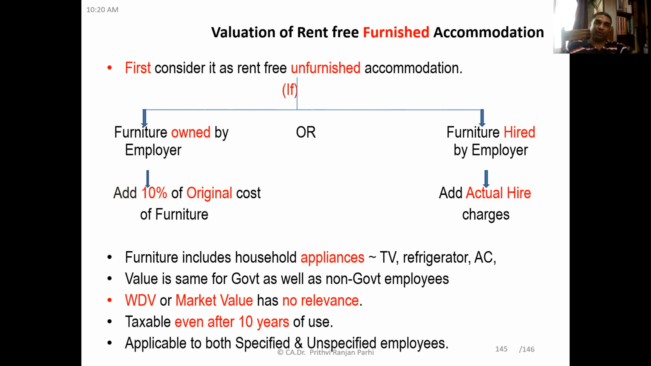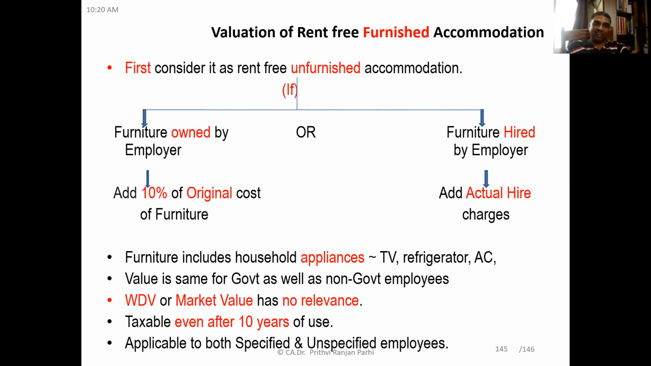For unfurnished house, valuation will be different for government employees and non-government employees. For government employees, license fee. For non-government employees, there are different formulae to calculate that. And the market value of the furniture or written down value of the furniture, that is, the value after depreciation, has no relevance. Only original cost is relevant or actual hire charges are relevant.